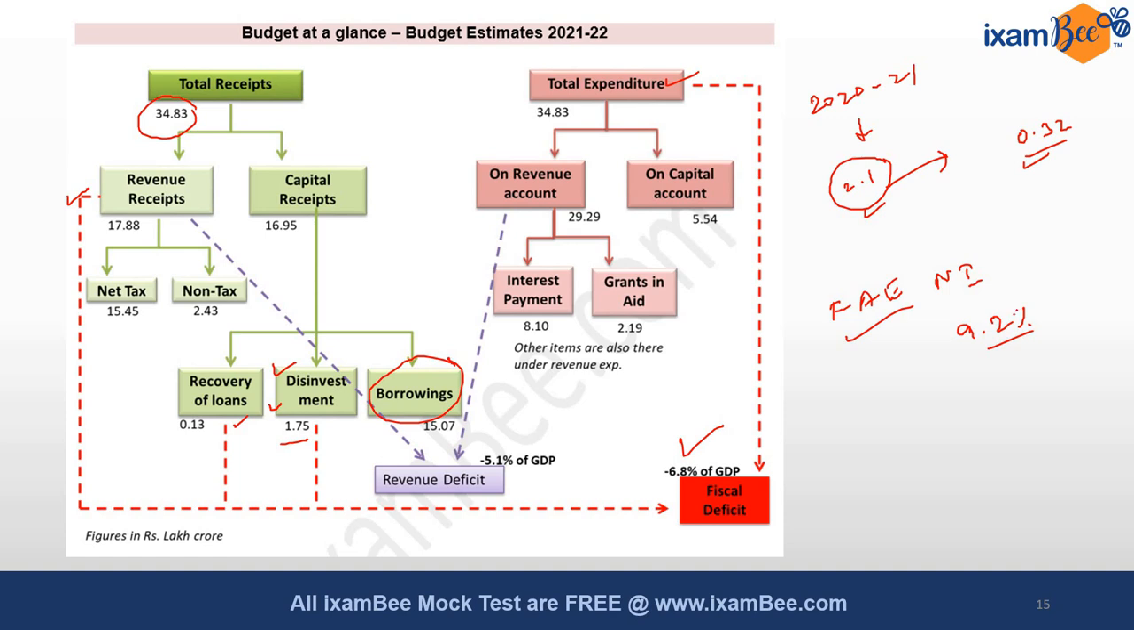Another key feature is the primary deficit, which is fiscal deficit less interest payments. It tells us how much government's borrowing is going towards meeting expenses other than the interest payments.